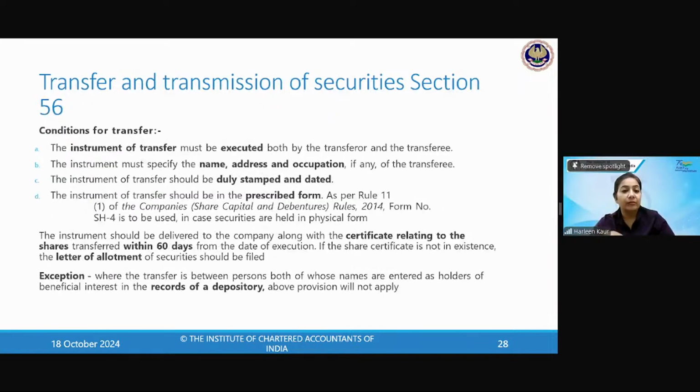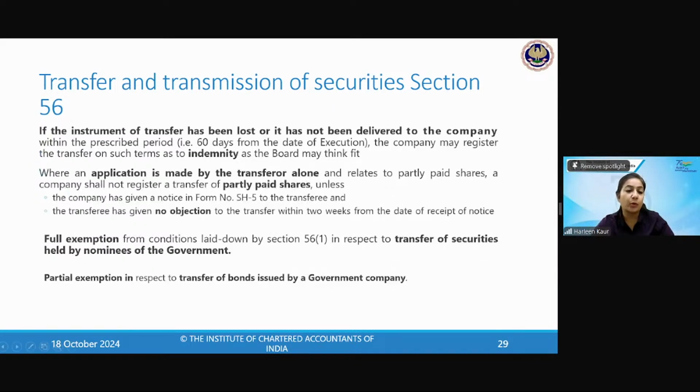Is that clear? This is physical transfer of shares. In case of demat, you use the word depository, and the beneficial owner's name has to be there. Everything is clear. So the 60 days provision is important over here, and a no objection certificate has to be taken in case of partly paid shares. The whole history and geography come into the picture only when you talk about transmission. I hope transfer is crystal clear to everyone.